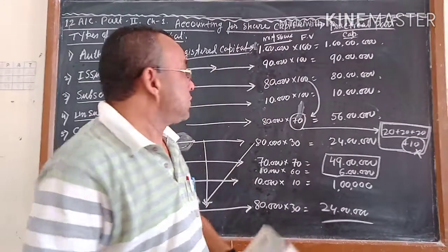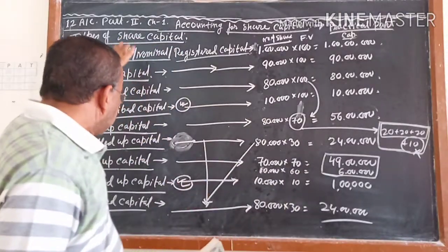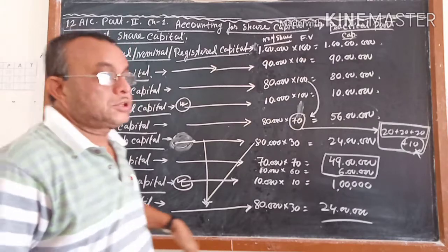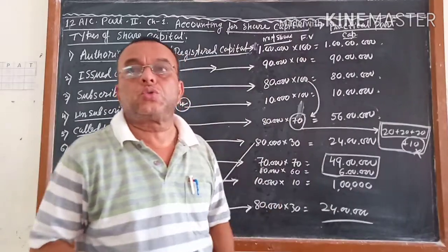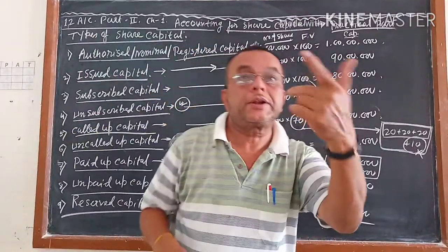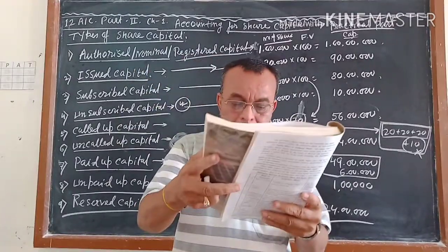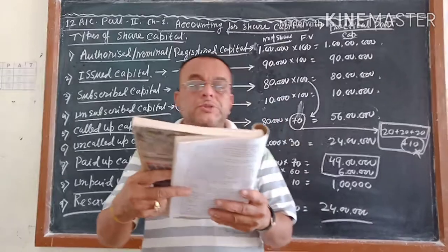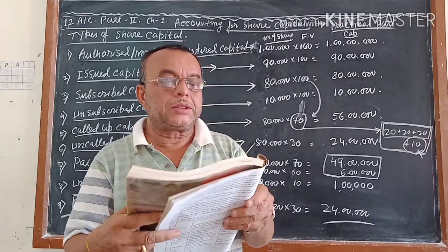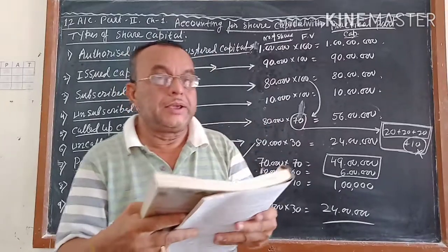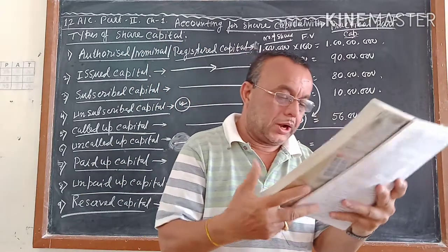So I think you understood. I told you so many times, these are the terms and these are their meanings. You should know them to do the practical sums. When you do the practical sums, you will find it difficult if you do not understand the meaning of these. According to page number 5 of your textbook, the types of share capital, I explained. These are the things you will read.